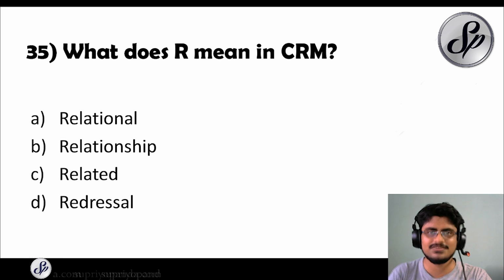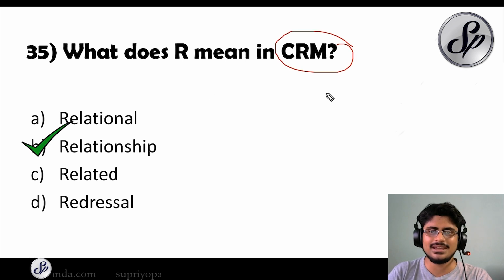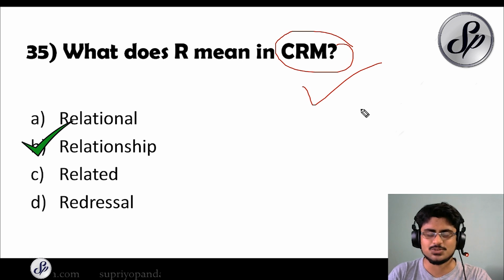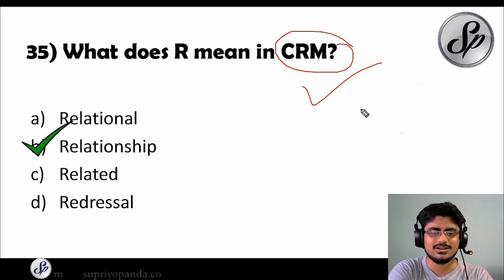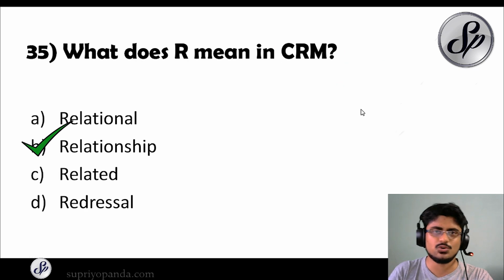Question number 35. See, they are asking full forms. So what does R mean in CRM? The answer for this, it is relationship. So what is the full form of CRM? It is customer relationship management. So always these kinds of full forms can be asked to you, so make a note of it.